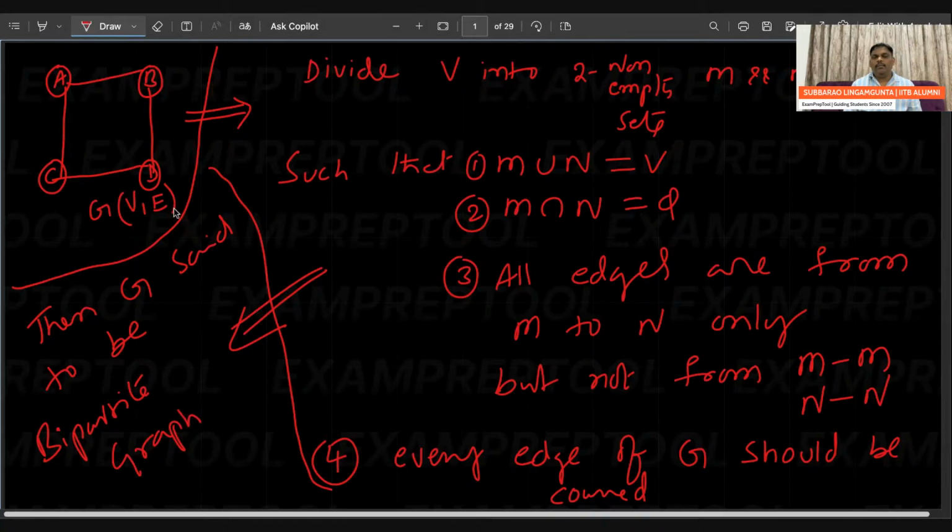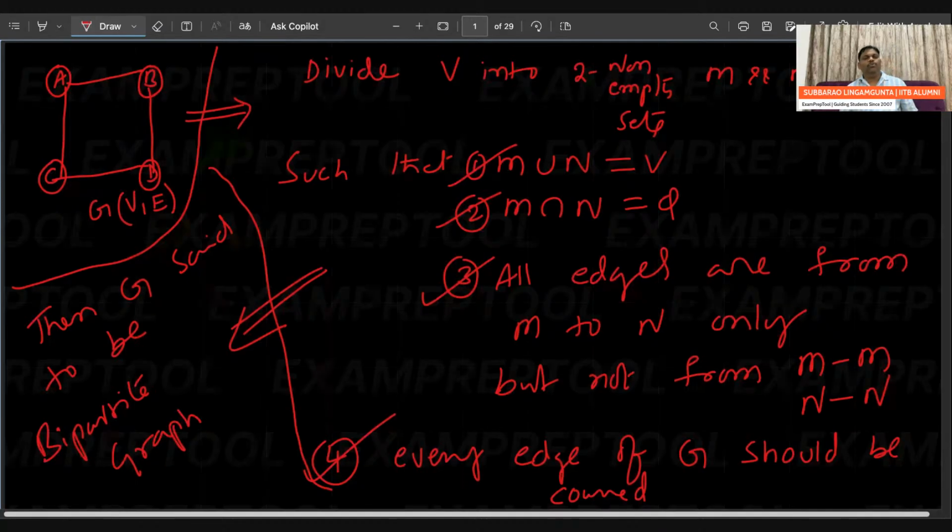Graph G(V, E), where V is the set of vertices divided into two parts M and N, such that M union N is V, M intersection N is phi. That is our first two conditions. Next, all edges are from M to N only, but not from M to M, N to N. Fourth condition, every edge of G should be covered. Then G is said to be a bipartite graph.